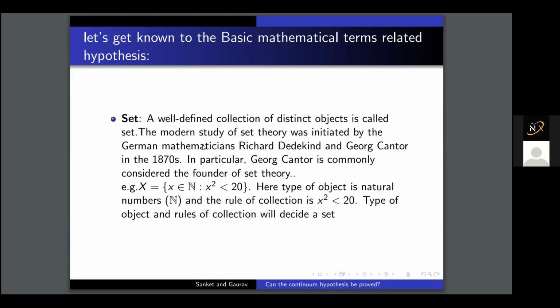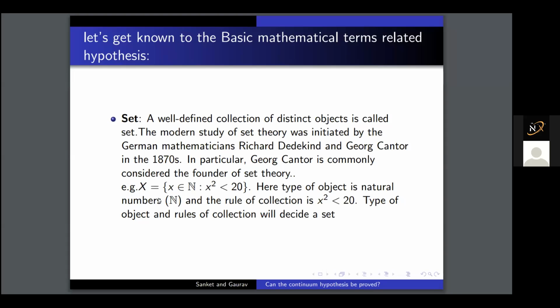The modern study of set theory was initiated by Cantor and Richard. In particular, Cantor is commonly considered the founder of set theory. This is the very fundamental thing we learned in our course of mathematics, the set. And we all know how we write down a set. We express it like this: first, the type of the object is natural.